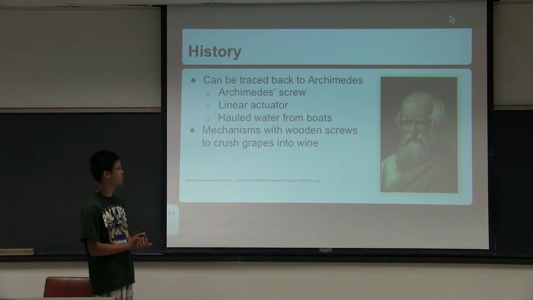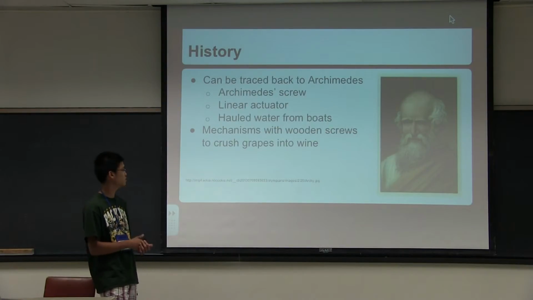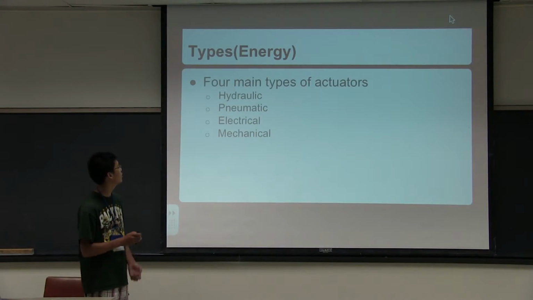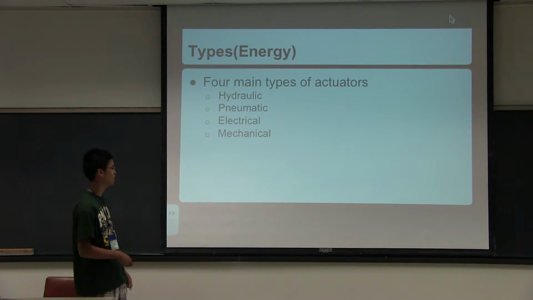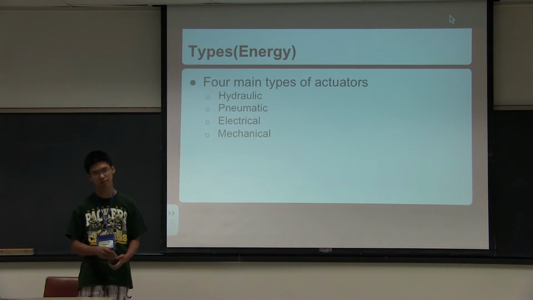So the history of actuators, they can be traced back to Archimedes and his screw, which he used to haul water from boats, as a linear actuator, and then there were also mechanisms that crushed grapes into wine. Okay, so actuators can be categorized in four different ways. Right now I'm going to talk about energy. So the four main types are hydraulic, pneumatic, electrical, and mechanical.